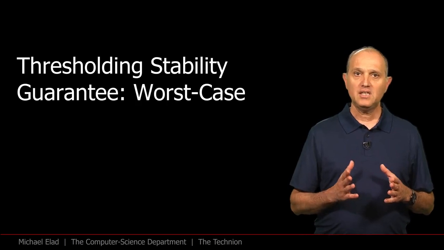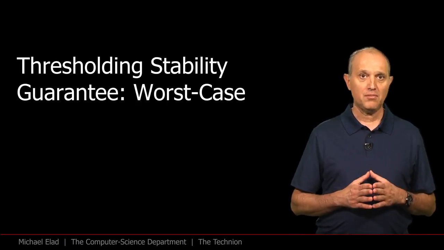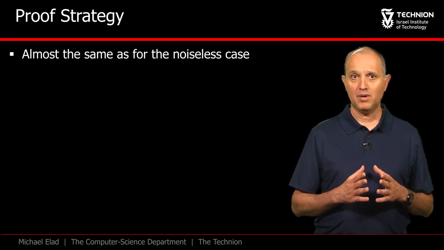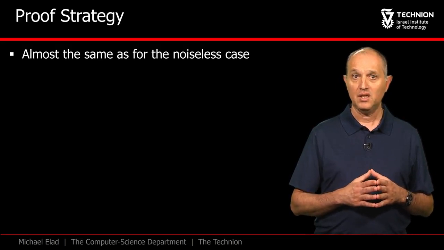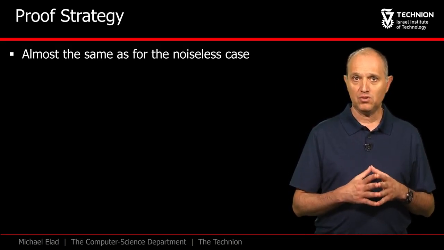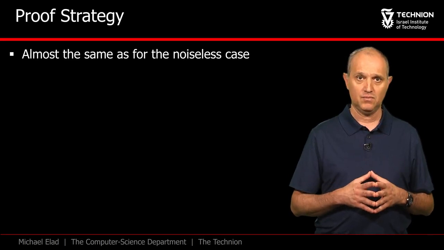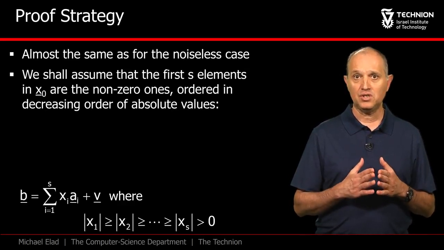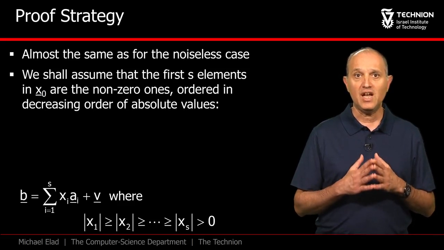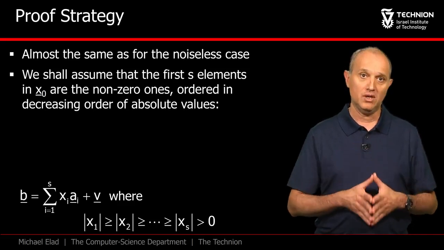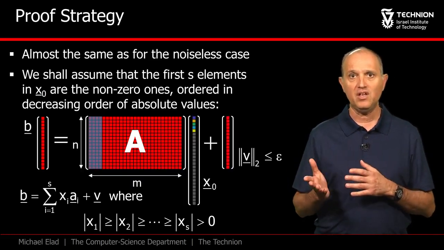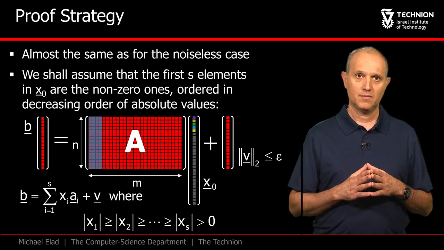We turn to theoretically study the performance of the thresholding algorithm as an approximation of the P0 epsilon solver. The analysis we are about to present is similar to the one we covered already in the noiseless case. As before, a worst case point of view is taken in our derivations. We will assume that x0 is S sparse and its S non-zeros are located at the first elements of this vector in an ordered way. The vector b equals A times x0 plus noise vector v of epsilon bounded norm.